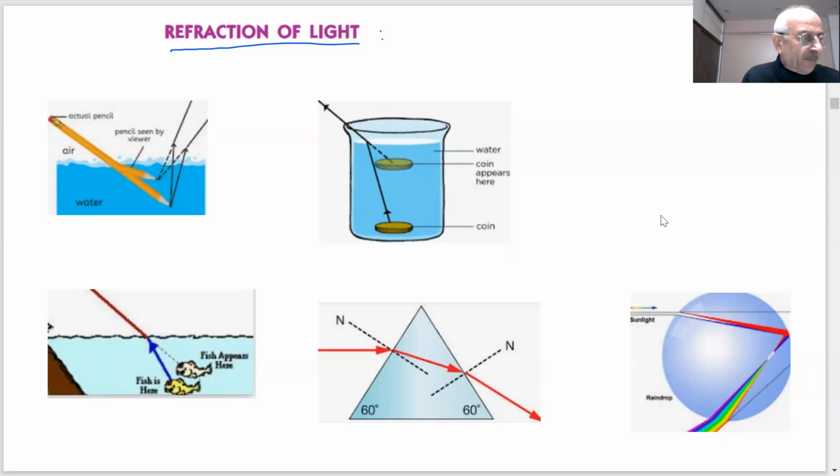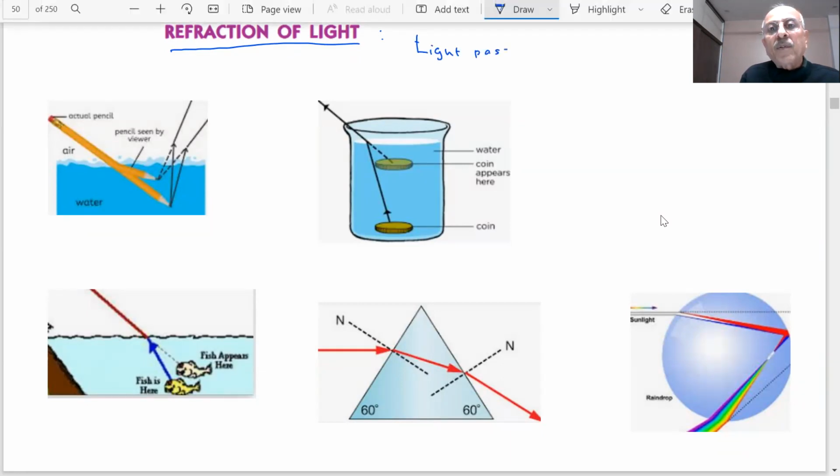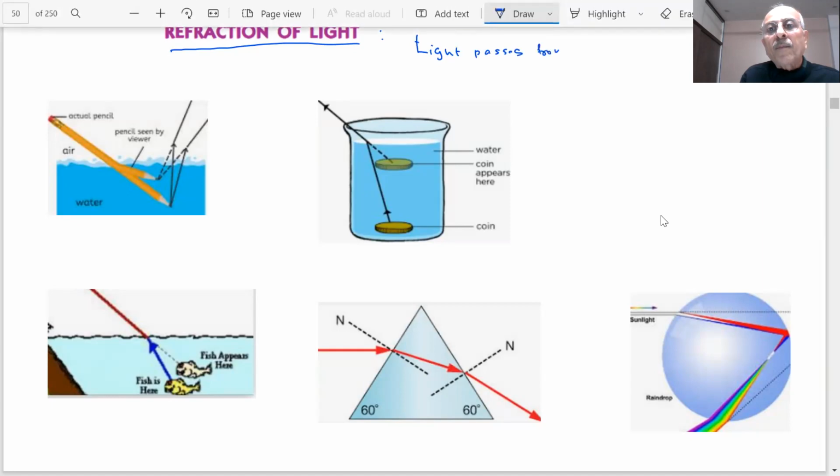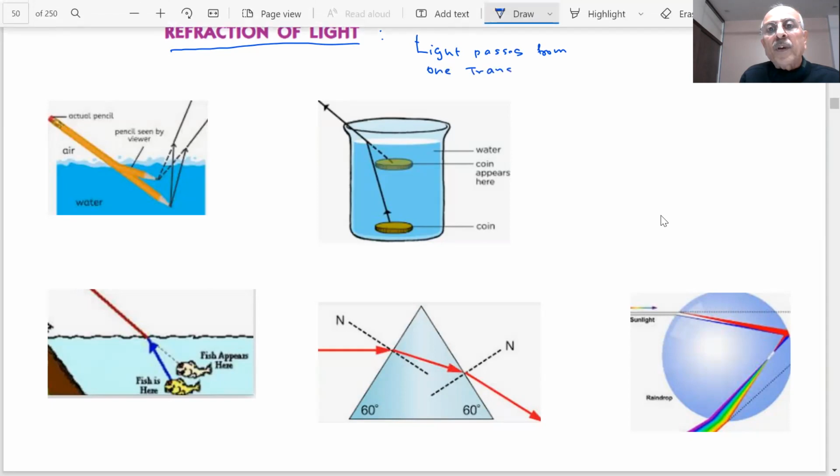You have observed that light travels almost along a straight path in a transparent medium. We have studied the reflection of light. Last time we studied the reflection of light. But what happens when light passes from one transparent medium to another?